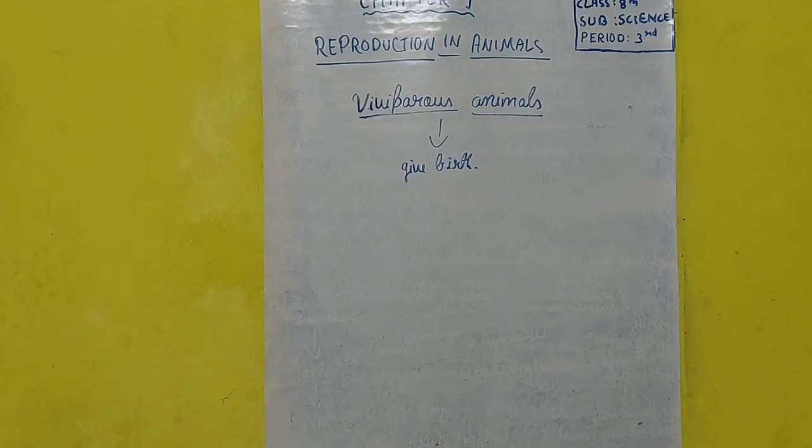Why? Just to give warmth. So everything goes like that, and then the chick is completely formed and it bursts out from the shell and comes out as an individual bird. So this is about viviparous animals.